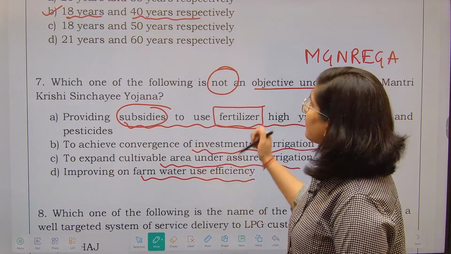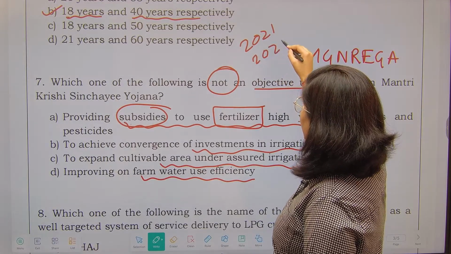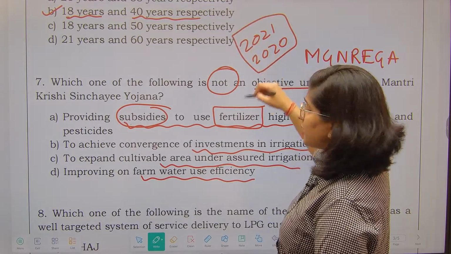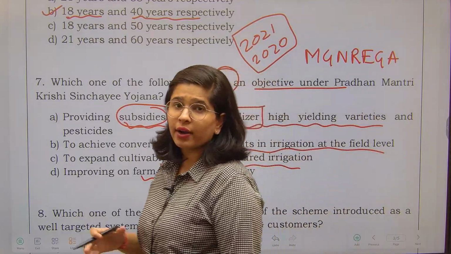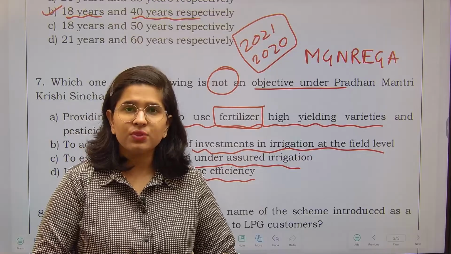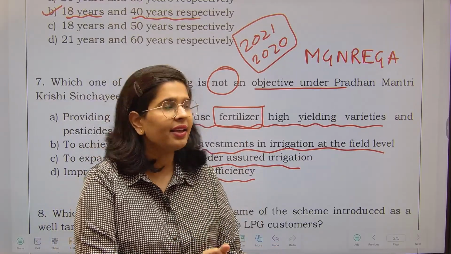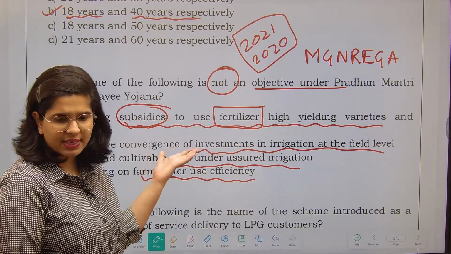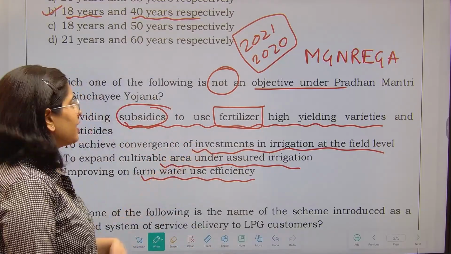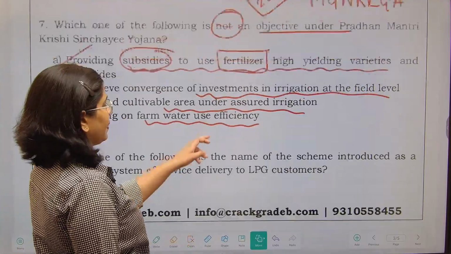If you have seen the budget of 2021 or even 2020, in both of these budgets, government is focusing on organic farming as well as zero budget natural farming. So government is focusing towards ending the use of fertilizers. Then why is government going to provide you subsidies? There is just no case for it. So this is the wrong option. This is not a constituent.